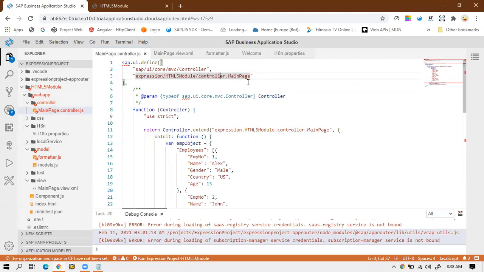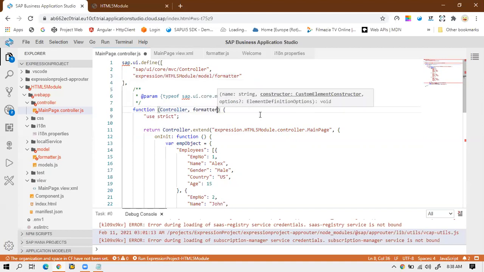After that, instead of the dot, I will replace everything with a forward slash. We don't need controller, right? So which folder do we need? We need the folder of model. So model is our folder, and inside the model we have the formatter.js file. So I will write formatter. That's it. I will pass this formatter inside this function parameter.